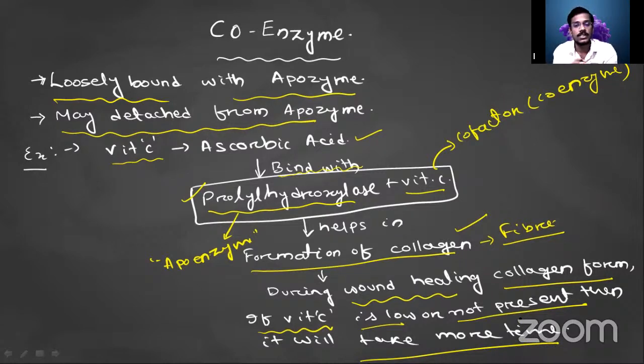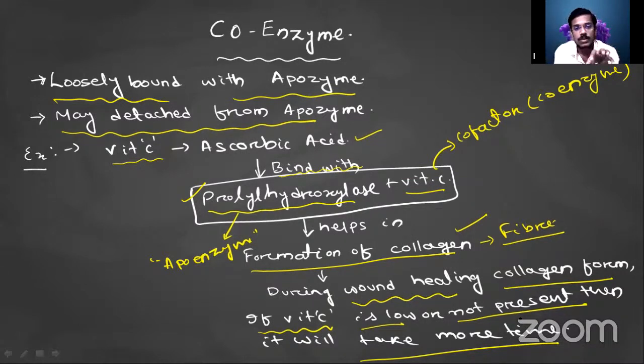The recovery of that injured part will take more time if there is a lower level of vitamin C. And if there is a higher level of vitamin C, then vitamin C will bind with the prolyl hydroxylase enzyme. So the enzyme will work properly in presence of vitamin C, or it will not work properly in absence of vitamin C. The apoenzyme is the prolyl hydroxylase, but vitamin C is not proteinaceous in nature, or it is not an enzyme. But if it is present, then the process will become more successful, or faster.